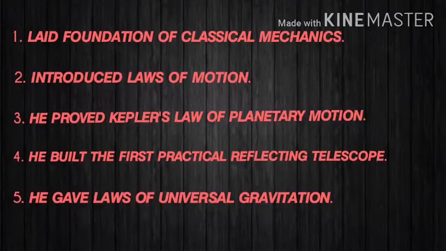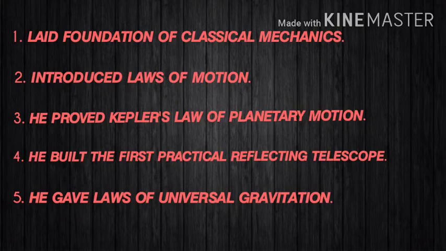He published a book in 1687 from where he laid the foundation of classical mechanics. He also introduced the laws of motion during the plague years while he was studying at Cambridge. He proved Kepler's law of planetary motion right. He built the first practical reflecting telescope. He also gave the laws of universal gravitation. Now let me tell you or explain you the works which were done by Newton.